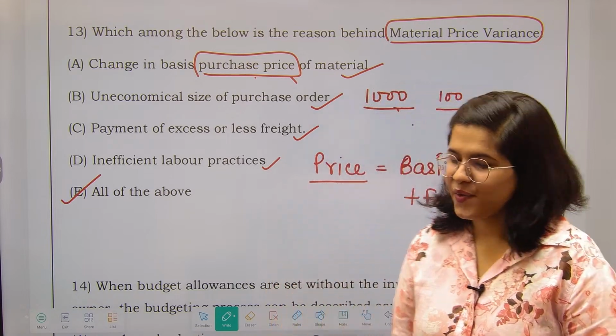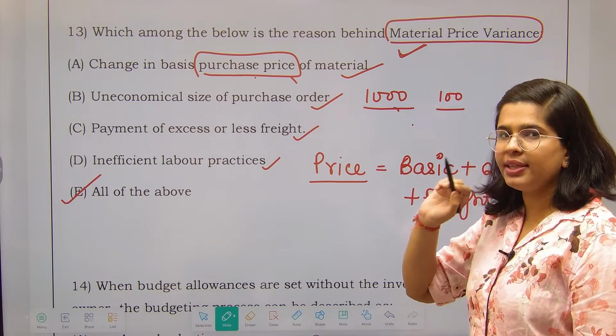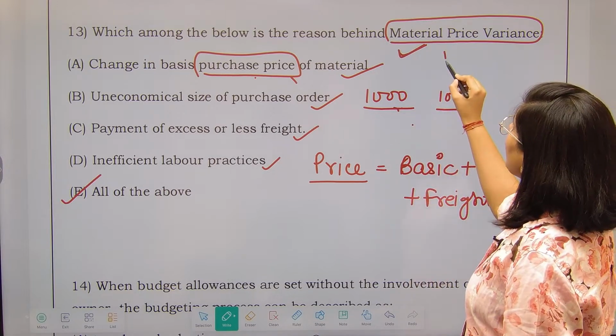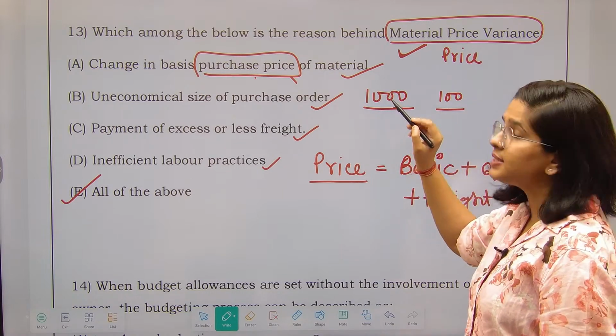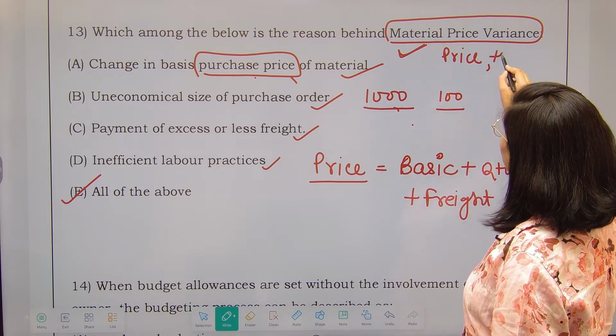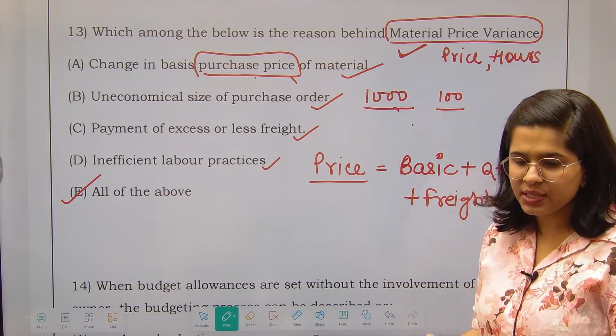See over here, whenever you are saying any formula, please consider everything that comes in it. So when I am saying material price variance, I am talking about price. I am also talking about the hours that labor has put into.